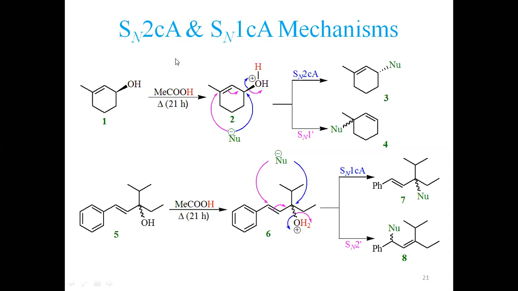So if SN2 is followed by protonation, or SN1 is followed by protonation of alcohols or thiols or ethers, that is called the SN2CA or SN1CA mechanism. Now just look here, because in case of SNi you have seen we are not dealing with the alcohol, but we need a chloride in there. So we normally don't carry out protonation of that. So for SNi this is not possible. We cannot have an SNiCA.